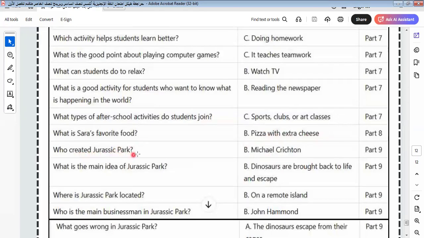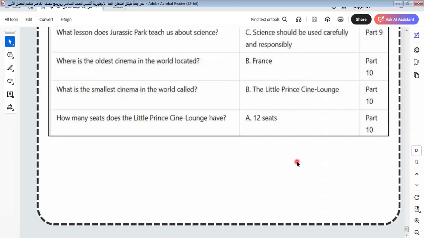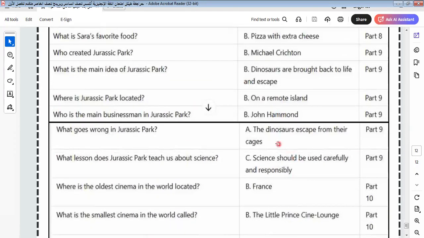Who created Jurassic Park? It will be Michael Crichton. What is the main idea of Jurassic Park? Dinosaurs are brought back to life and escape. Where is Jurassic Park located? Here I ask about place. On a remote island. Who is the main businessman in Jurassic Park? It will be John Hammond. Okay. I will leave this for you to do by yourself.